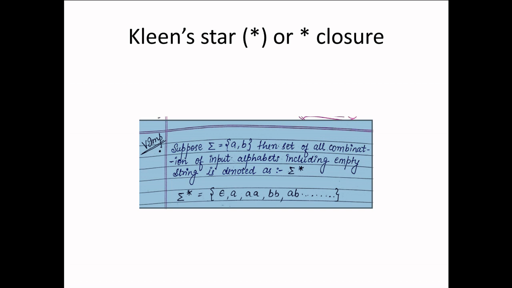So we should write it like epsilon, comma, A, comma, B, comma, AB, comma, double A, comma, double B, comma, BA, and so on. So starting from zero length to any kind of length, n number of symbols can be used in any order in any way. So hence it is denoting all the possible sets, and this set is known as Kleene star set or closure, Kleene closure.